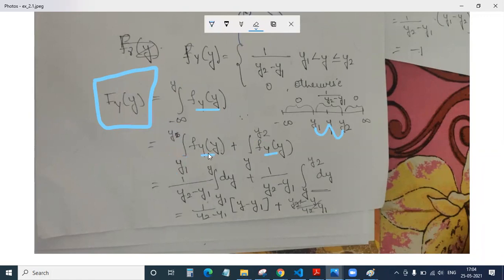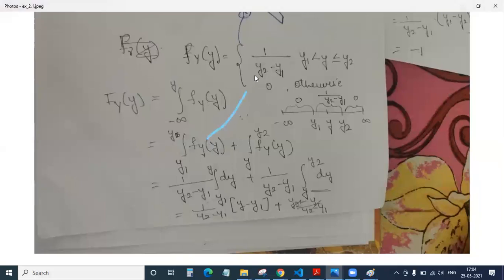Now let us try to integrate it. Please concentrate, friends, again. We will substitute in the place of fY(y). What is fY(y)? It has been given, so we'll just substitute it: 1 divided by (y2 minus y1). Since it is a constant, we'll remove it outside the integration sign, and we are just integrating with respect to dy.